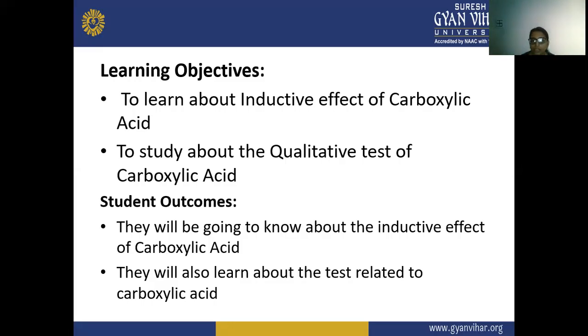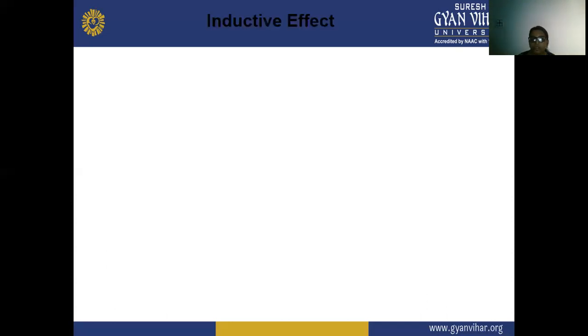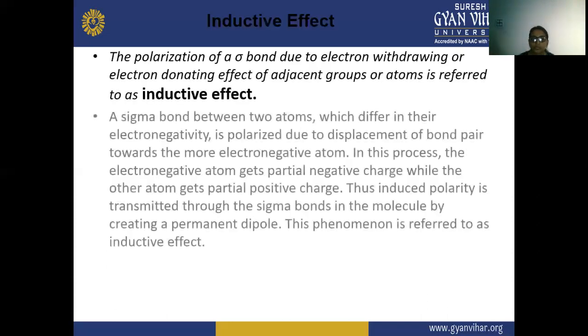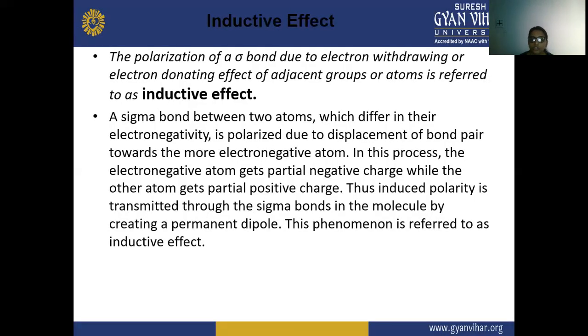So let's start with the inductive effect. What is the inductive effect? The polarization of a sigma bond due to the electron withdrawing or electron donating effect of an adjacent group or atom is referred to as the inductive effect.